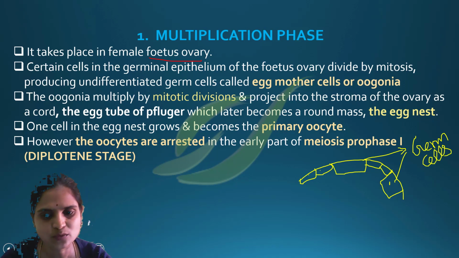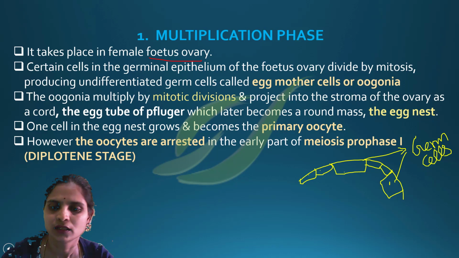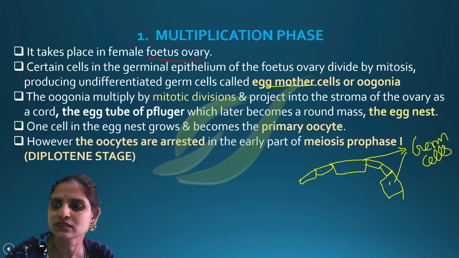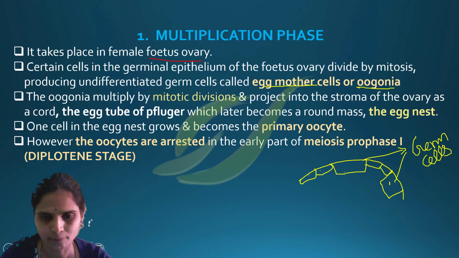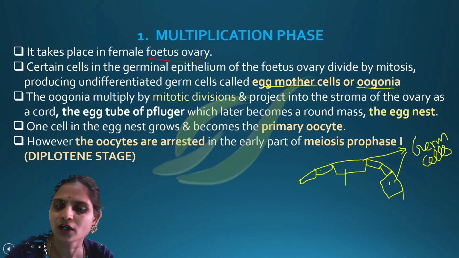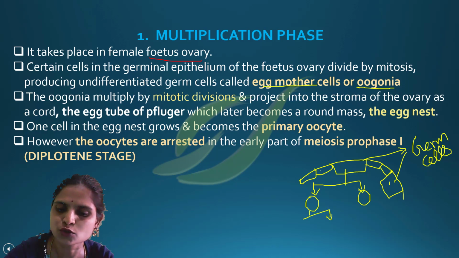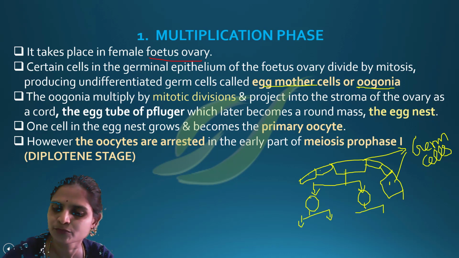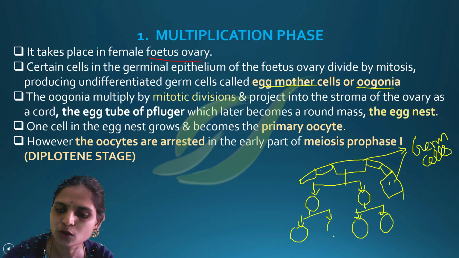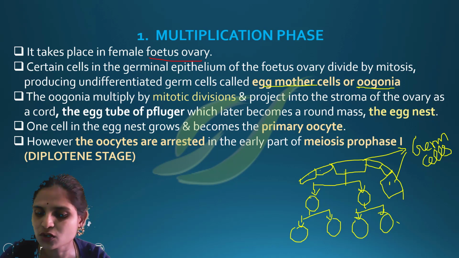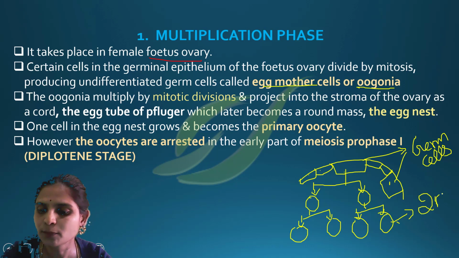These germ cells, as we have discussed already, are called egg mother cells or oogonia. This oogonia will undergo mitosis division, producing two cells. Two cells will give rise to four cells. So all are undergoing mitosis division. Because it is undergoing mitosis division, all cells are diploid in nature.